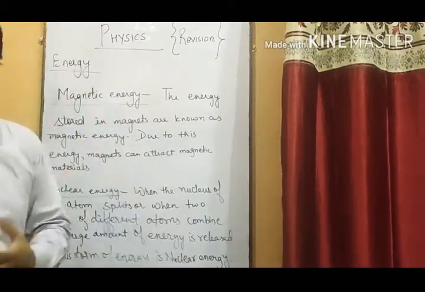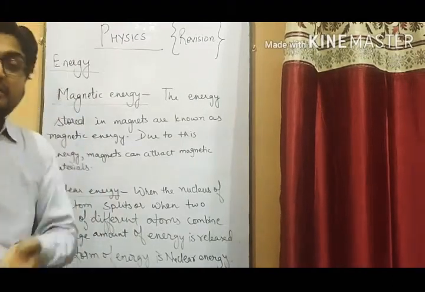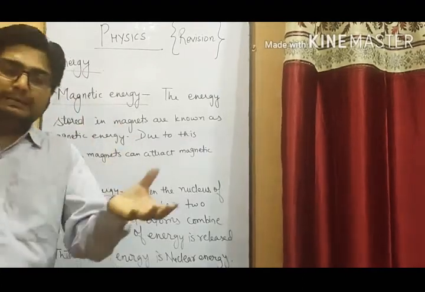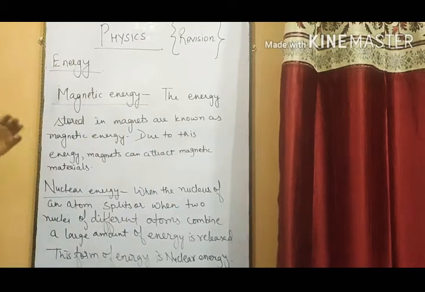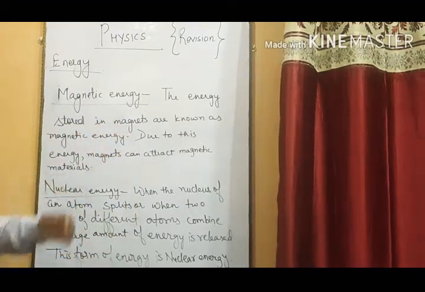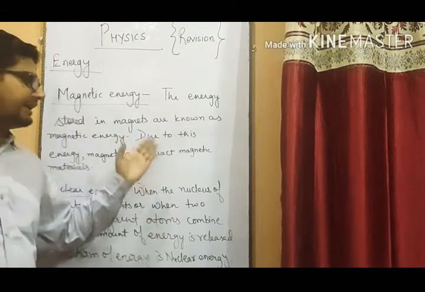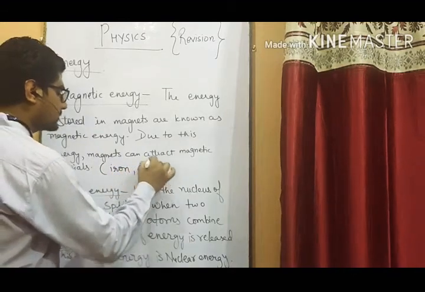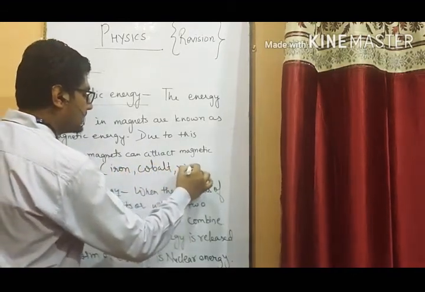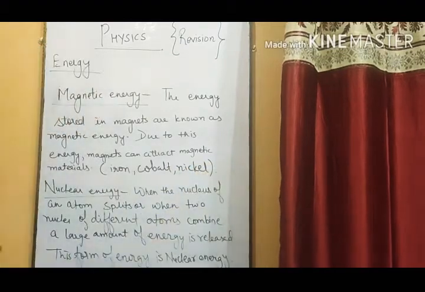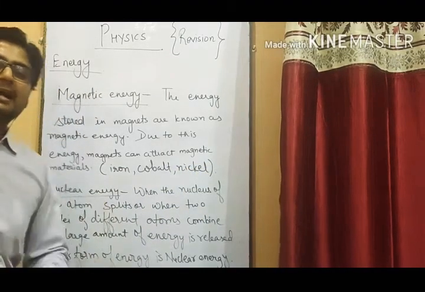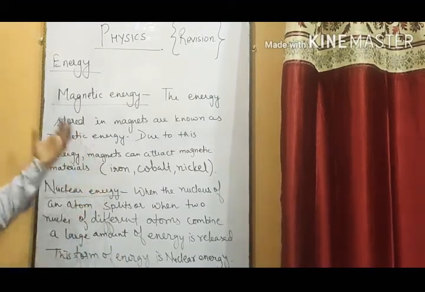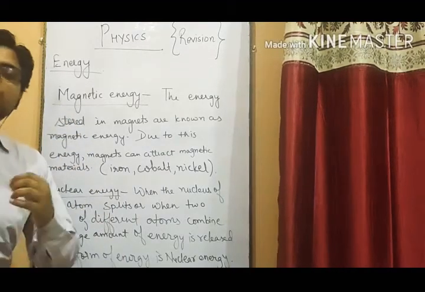I hope everybody knows what a magnet is. The energy which is stored in the magnet gives the magnet the capability of attracting some substances towards itself. So the energy stored in magnets is called magnetic energy, and due to this energy a magnet can attract magnetic materials. Magnetic materials means iron, cobalt, nickel, etc. Some materials can be easily attracted by a magnet, and those are known as magnetic materials. So this kind of energy is known as magnetic energy.